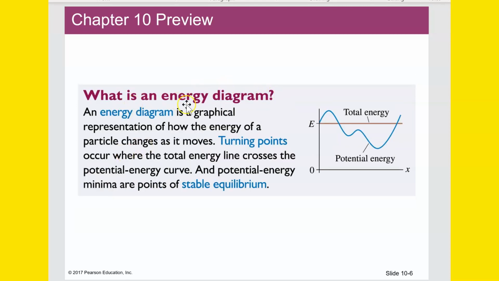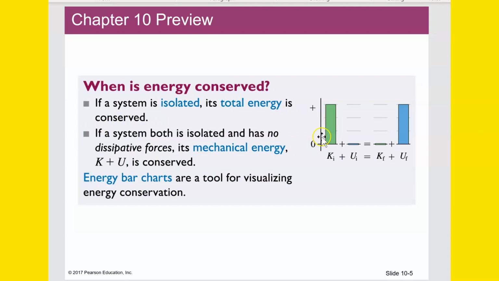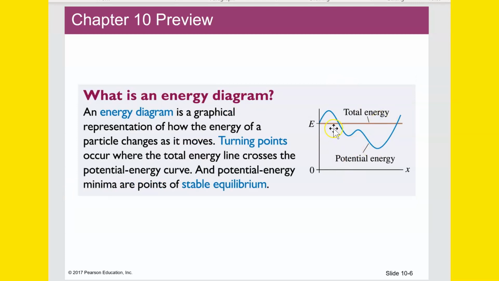What is an energy diagram? So I guess we would call this an energy chart or an energy bar chart, whereas this would be an energy diagram. It's a graphical representation of how the energy of a particle changes as it moves. So not over time, but over some displacement or distance or movement. Notice the x-axis is not time, it is actually x, which is some kind of a measurement of distance. Turning points occur where the total energy line crosses the potential energy curve. And potential energy minima are points of stable equilibrium.